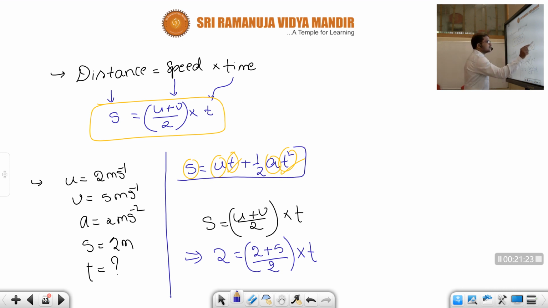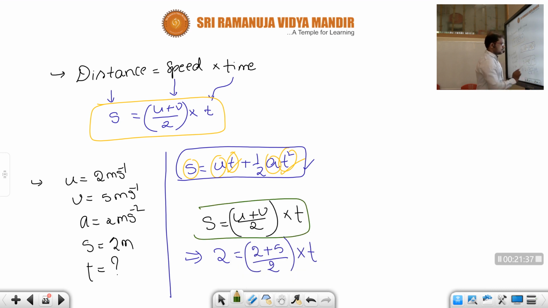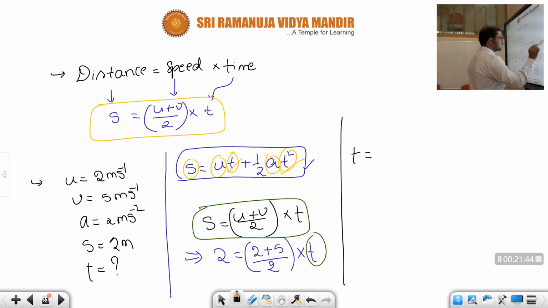Instead of substituting all the values and simplifying for t, it takes more time to get the time value. Here we have square also, and some complications will come. Instead of that, if we use this one, simply we can get time t from here. Time t is equal to 2.